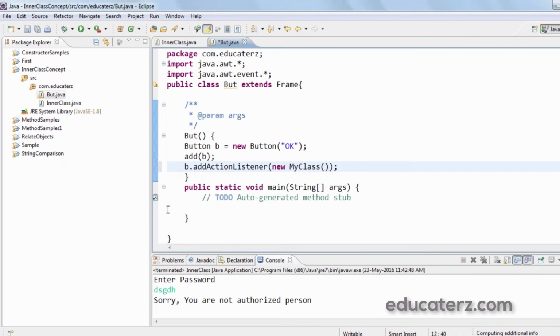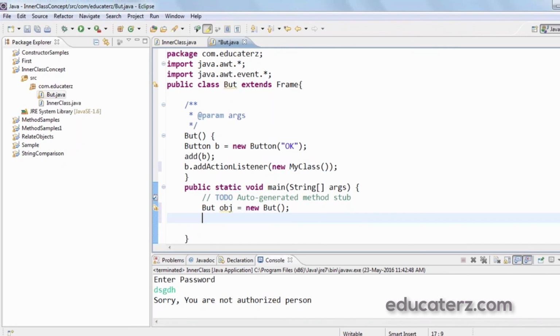That's all. But from the main method again, we need to create a frame by creating a But class object. So for that, But obj = new But(). When I created an object, the default constructor would be called.